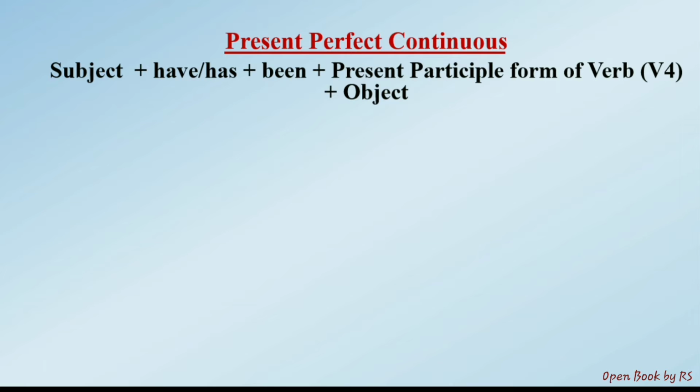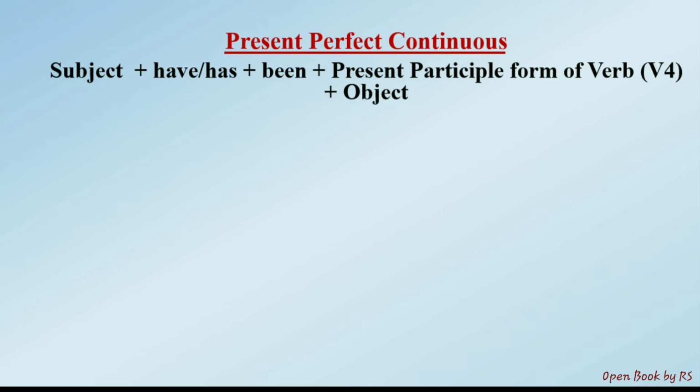So subject plus have been or has been, plus present participle form of verb, that is fourth form of verb, or ing form of verb, that is writing, going, seeing, watching, eating, something like that. Plus of course object. So subject have or has plus been plus present participle form of verb plus object.